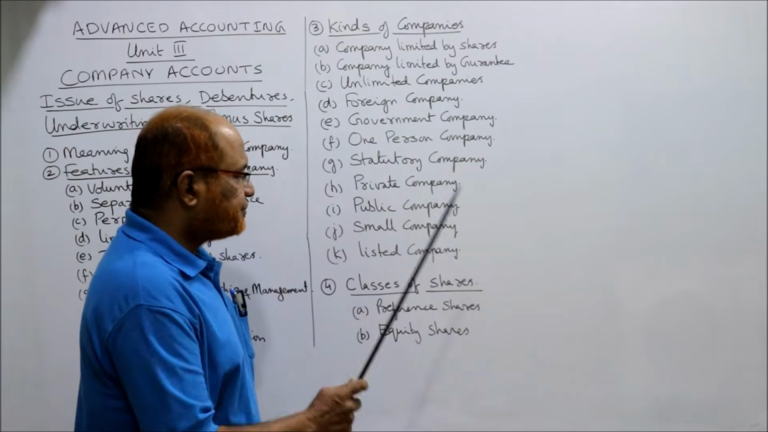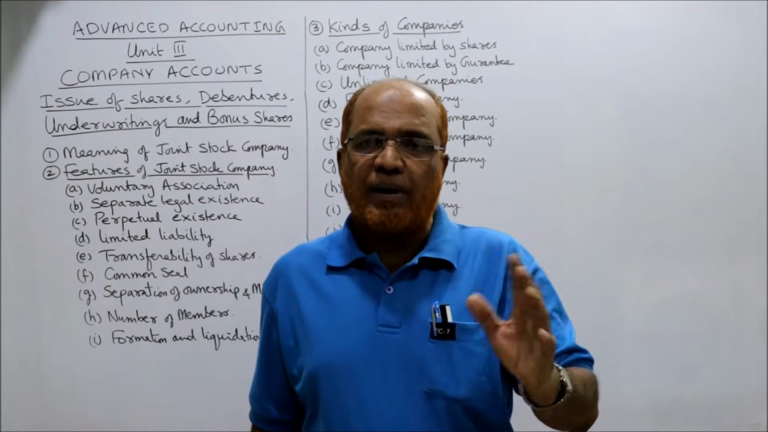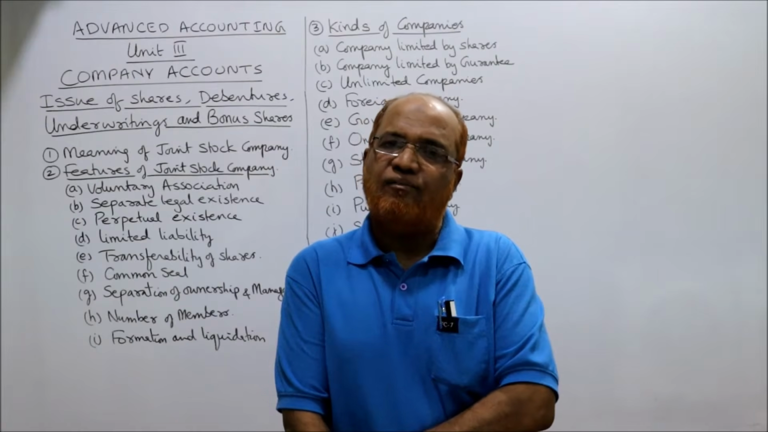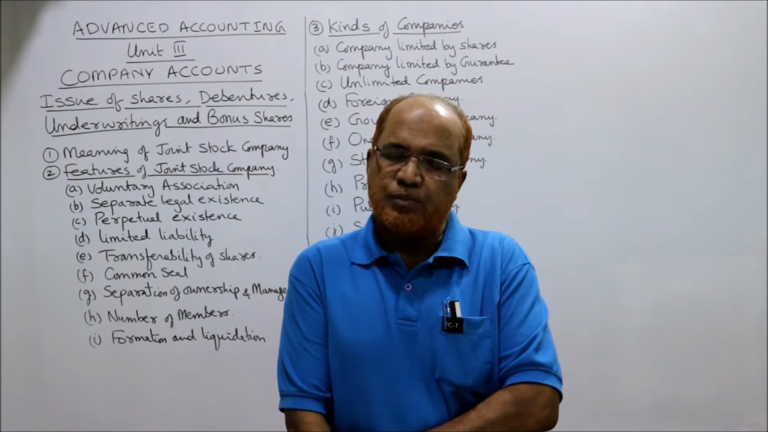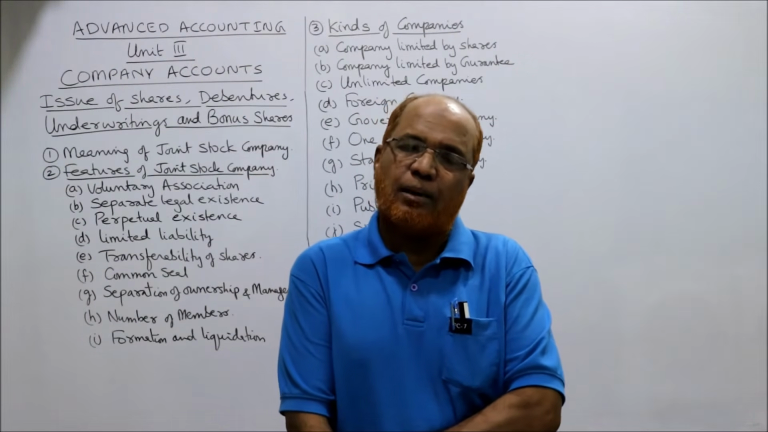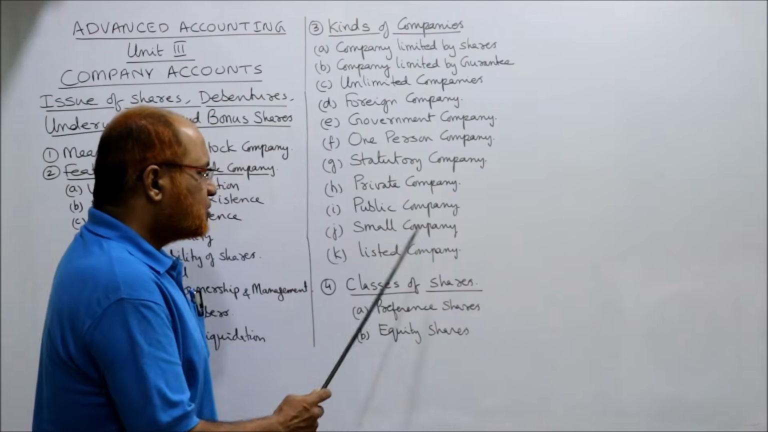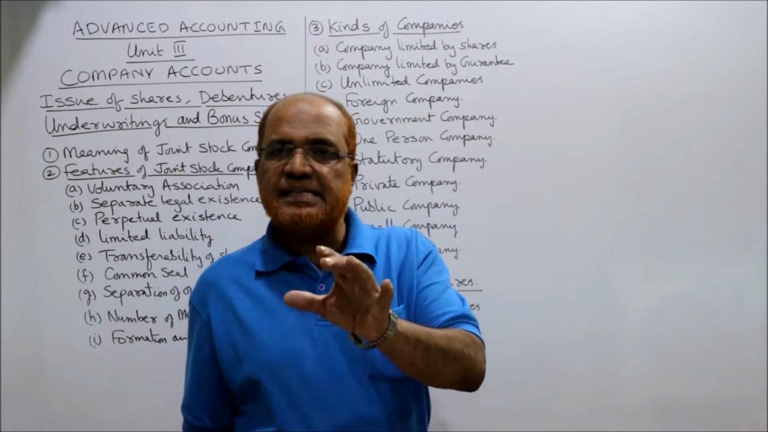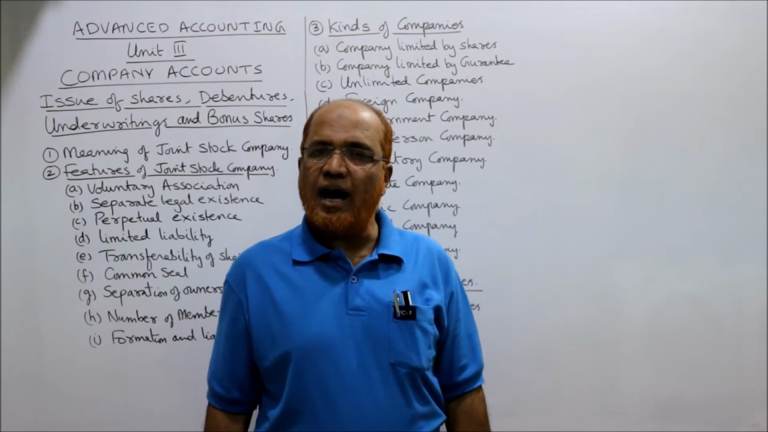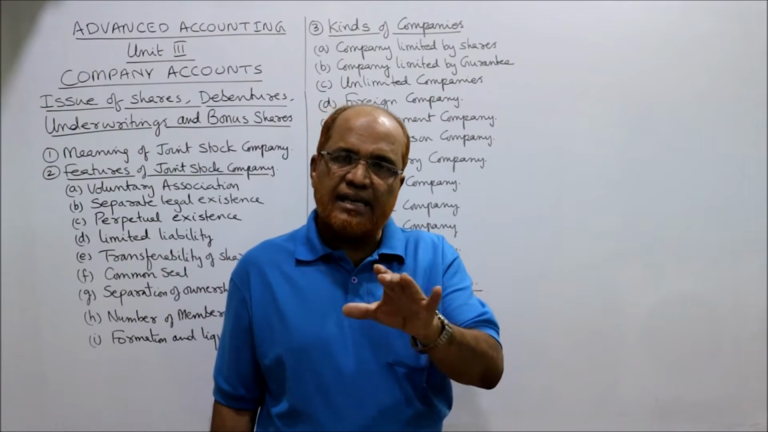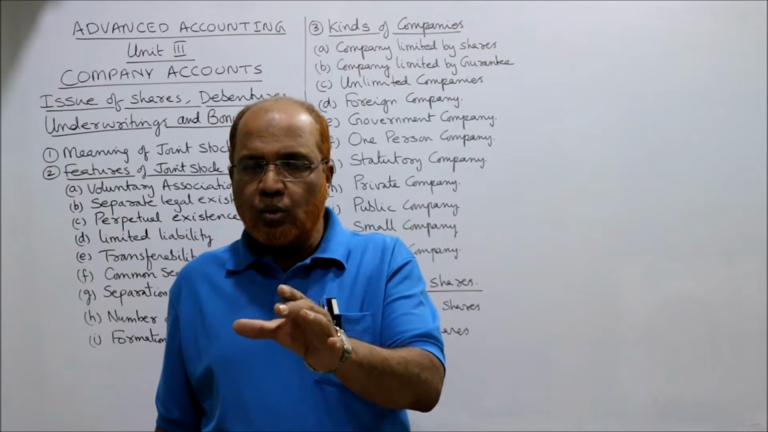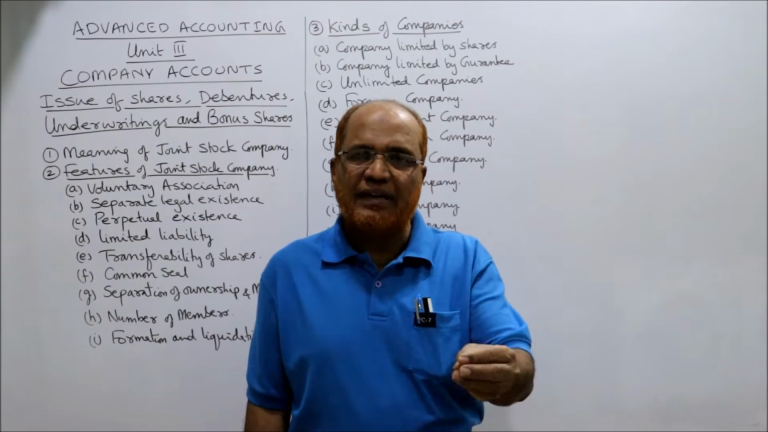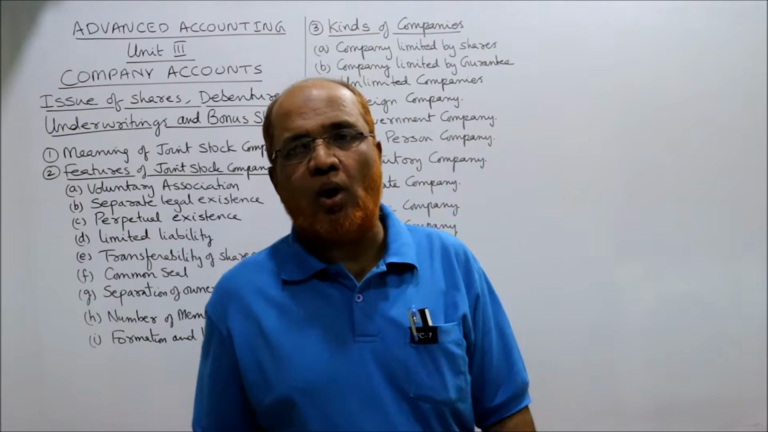Next comes public company. Any company which is not a private company or a company whose capital is more than 5 lakh, whose paid up capital is more than 5 lakh, that company is called a public company. Small company. A company whose paid up capital is less than 50 lakh and its turnover is less than 2 crore. अगर 2 crore से कम टर्नओवर हो रहा, उसका सेल हो रहा और उसका पेड अप कैपिटल 50 लाख से कम है तो it is called a small company.